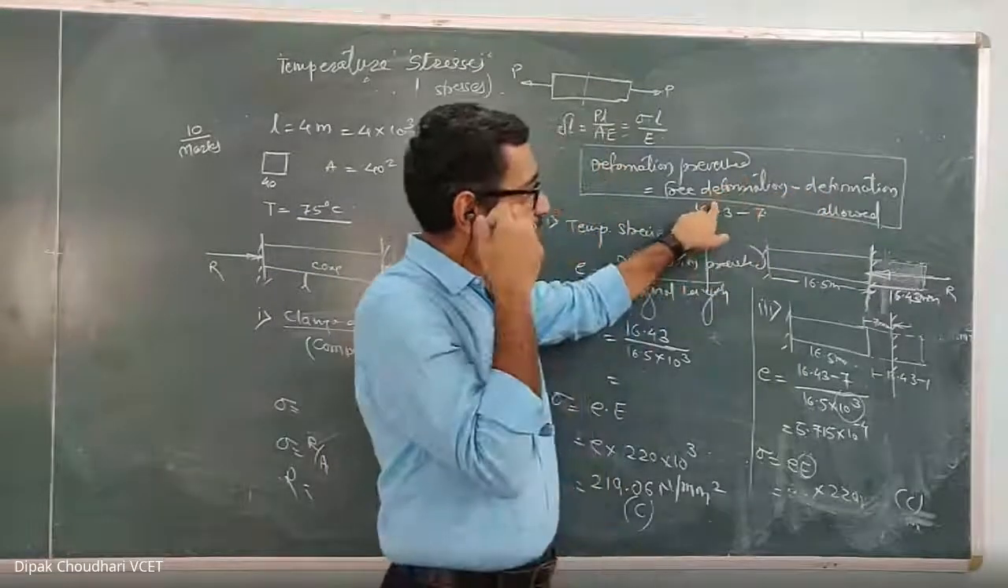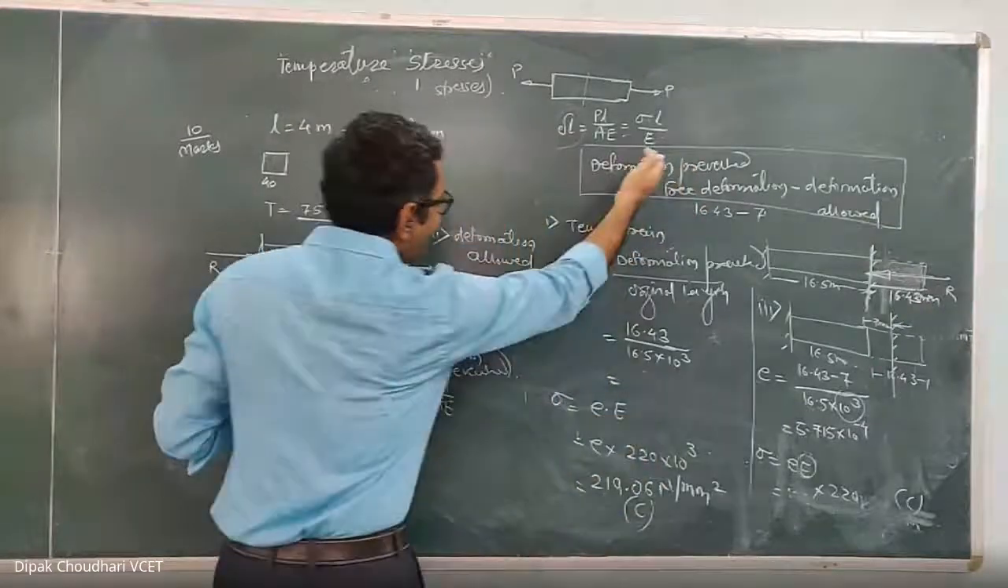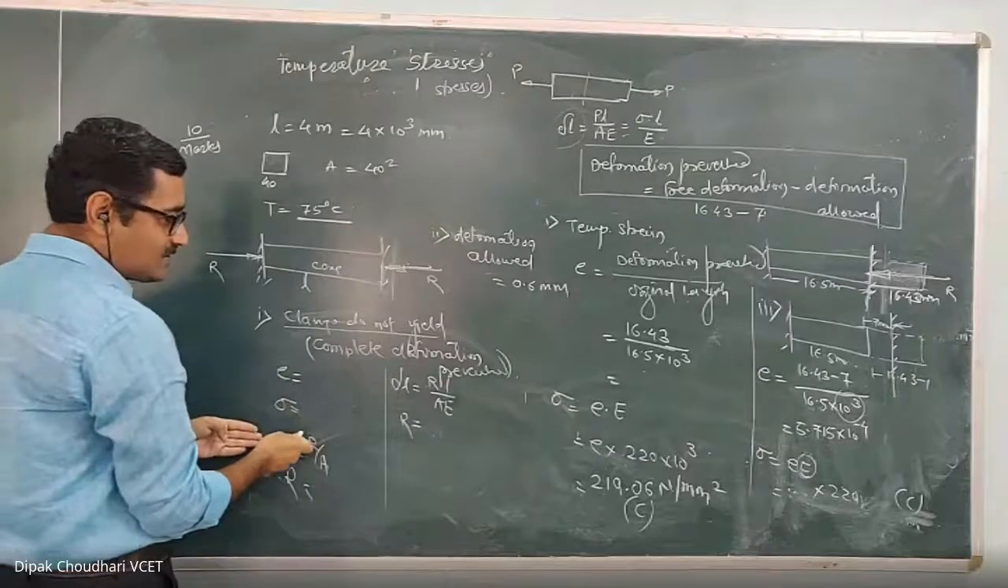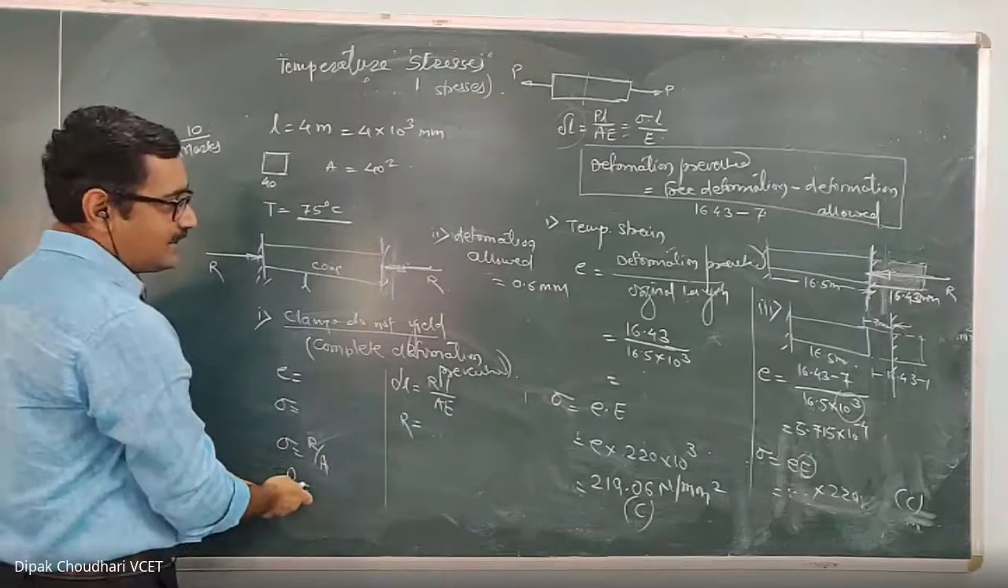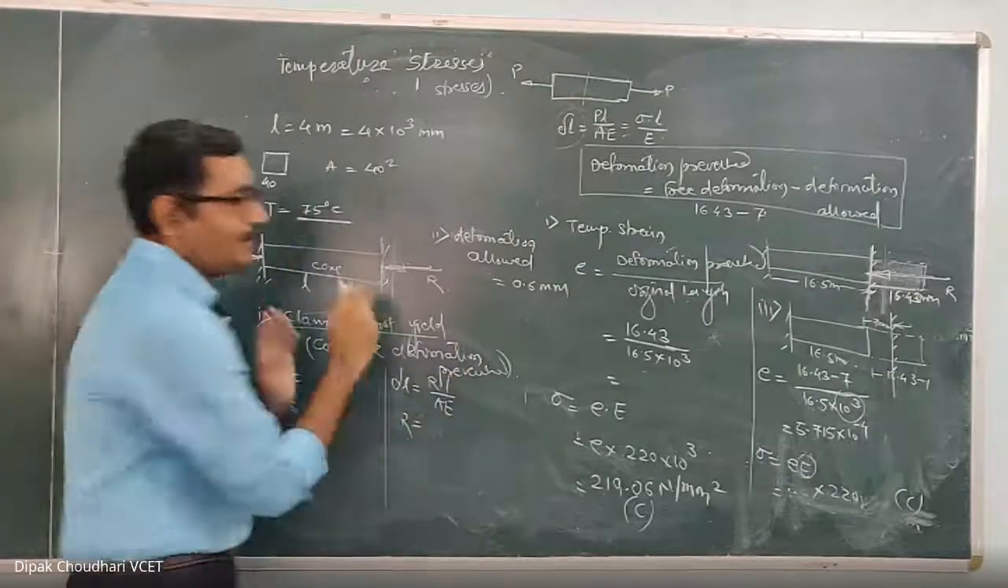Free deformation you can calculate, and from that one you can calculate the deformation prevented. Then with the help of that deformation prevented you can calculate the strain. With the help of strain you can calculate the stress, and with the help of stress you can calculate the R. Or directly, deformation prevented equal to RL upon E. From that one you can calculate the R.